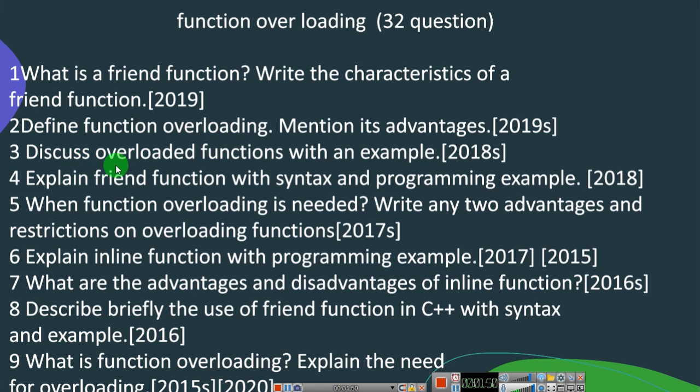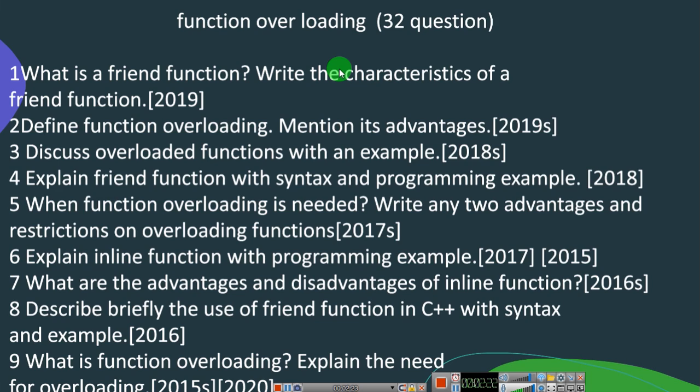Next one is, discuss function overloading with an example. This is asked in 2018 supplementary, and in this question you are going to answer what is function overloading, write the syntax, and write an example and explain it, since it is a 5 mark question. The next one is, explain the friend function. The same thing here also, explain a friend function with syntax and program example. Here it is a theory question.